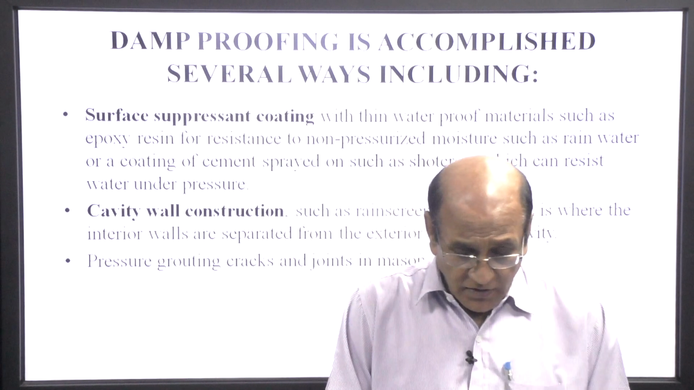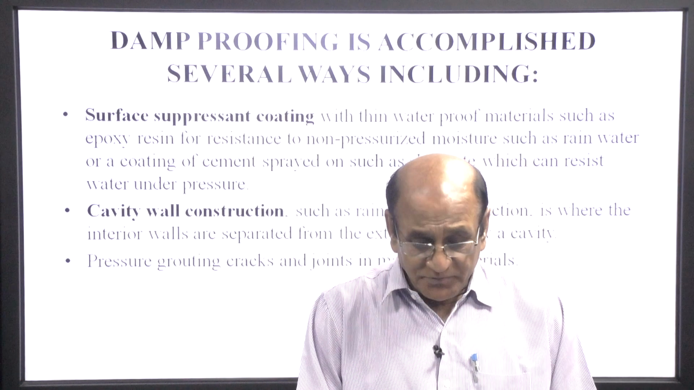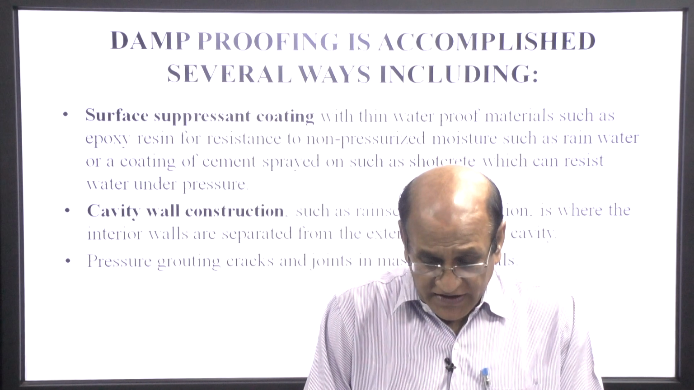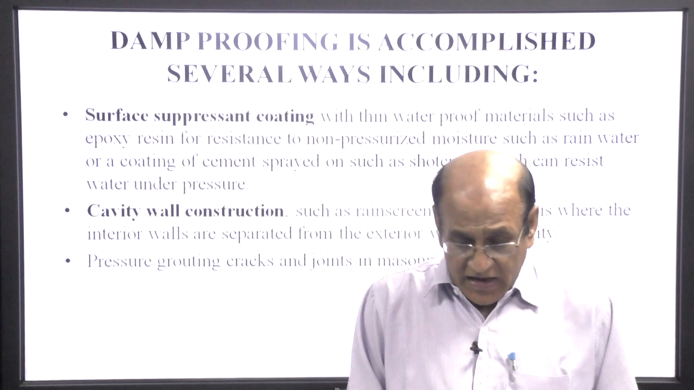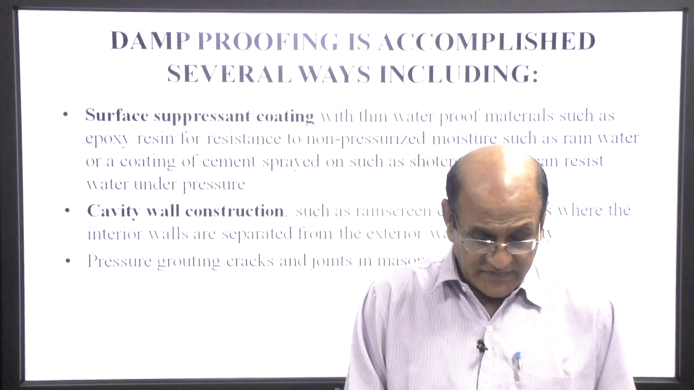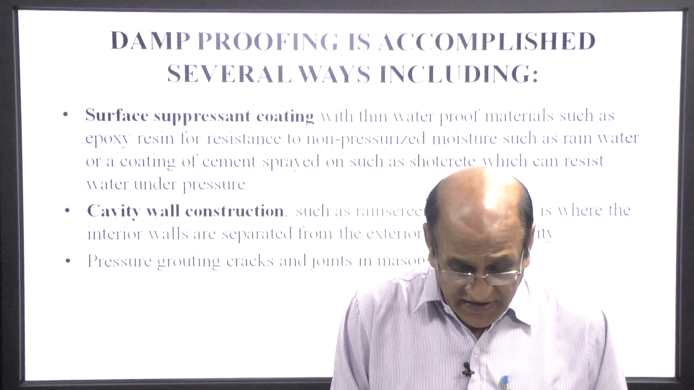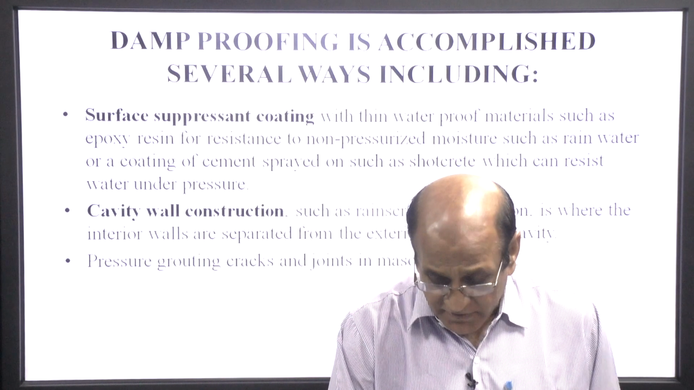Cavity wall construction such as rain screen construction is where the interior walls are separated from the exterior wall by a cavity. Pressure grouting cracks and joints in masonry materials.